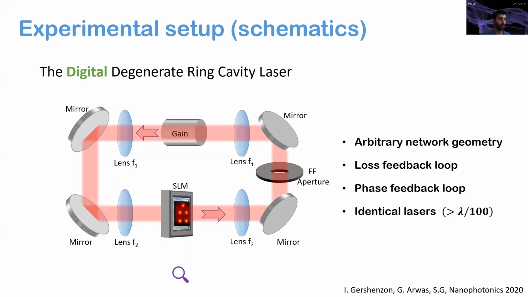To create a network of identical lasers, we apply two feedback loops, one over the loss of the system and one over the relative detuning to compensate for inhomogeneities and aberrations of the cavities. So although this cavity is 5 meters long and composed of many optical elements, the lasers are identical with precision better than lambda over 100. The coupling between the lasers is done by scattering light between the lasers by this aperture.